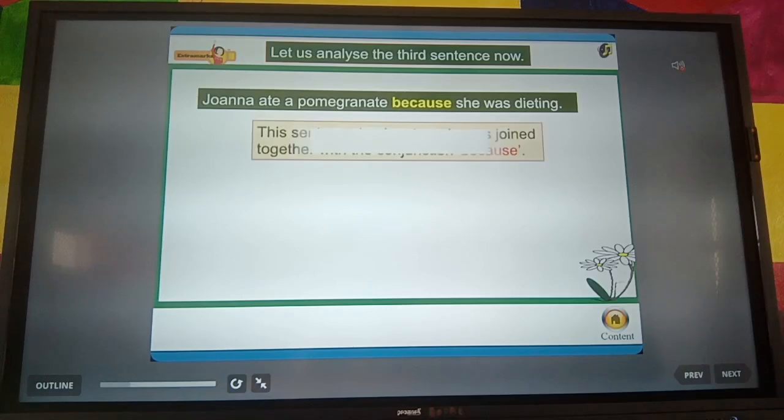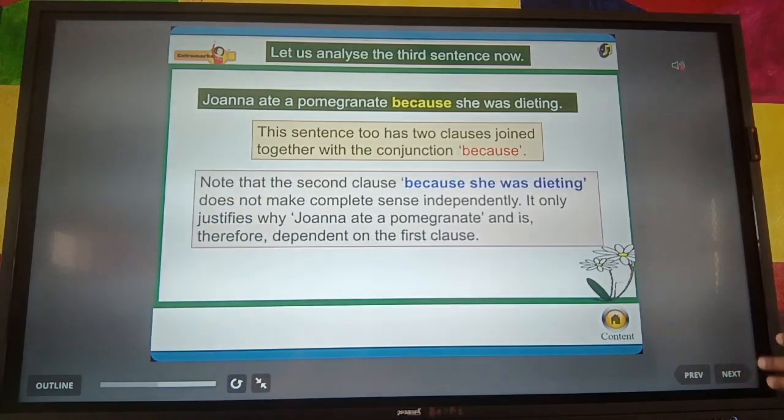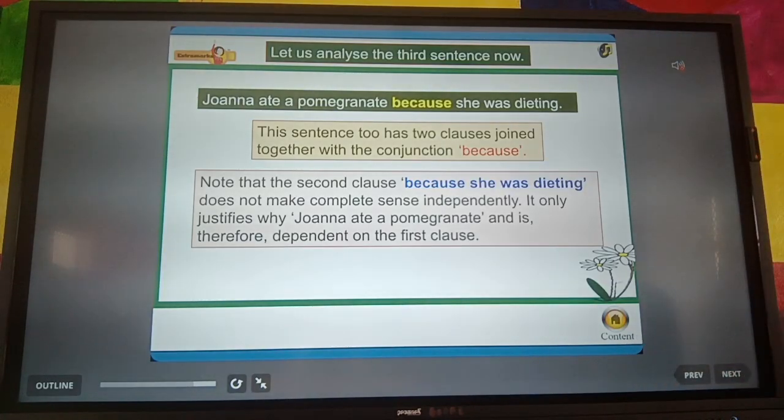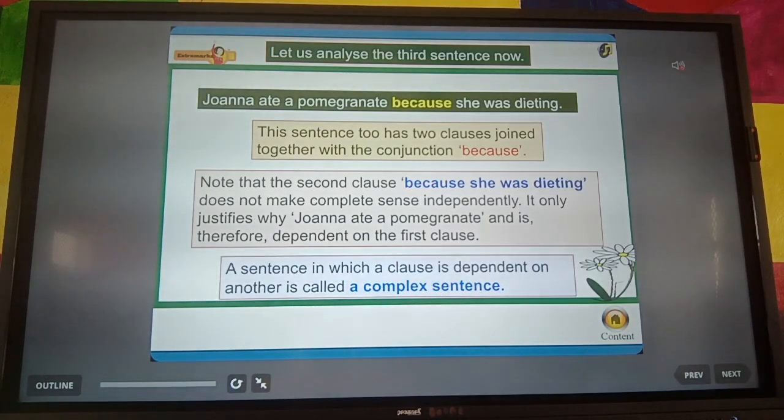Let us analyze the third sentence. Joanna ate a pomegranate because she was dieting. This sentence too has two clauses joined together with the conjunction because. Note that the second clause, because she was dieting, does not make complete sense independently. It only justifies why Joanna ate a pomegranate and is therefore dependent on the first clause.